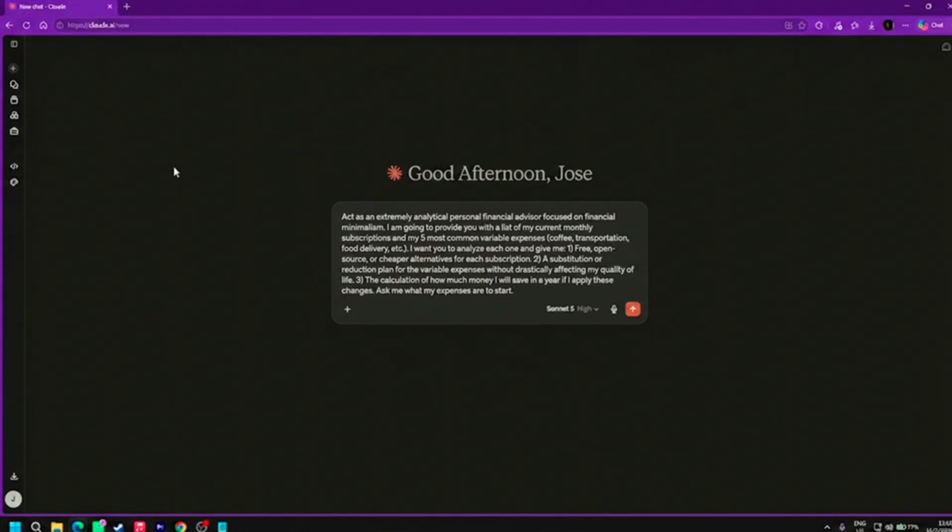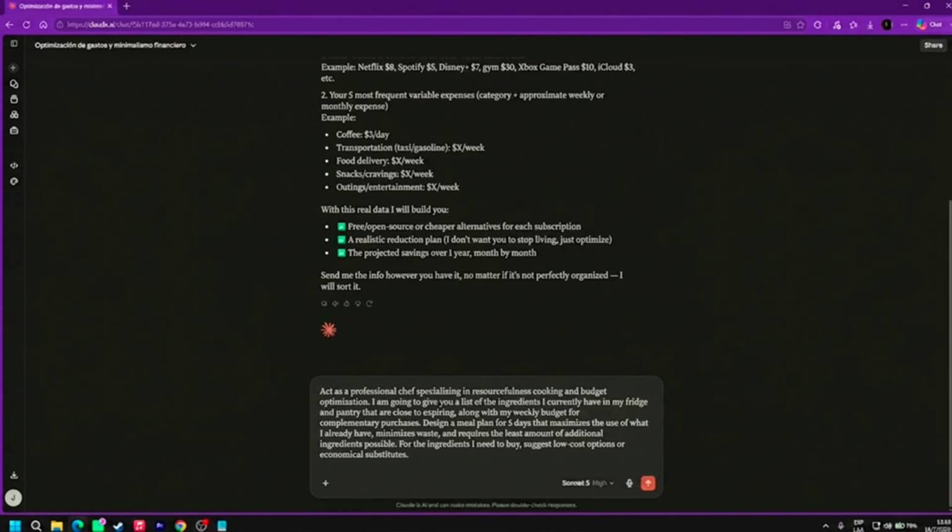Now we are going to go with the third prompt. As I also told you, you can assign it a role based on your needs. In this case, an example is a specialized professional chef, and it says that it can help you make the most of optimized budgets. You are going to give it a list of ingredients that you normally use, and it says that it can design a meal menu with what you have at home, and that's going to help you save a lot with what you already have, and not make extra purchases.